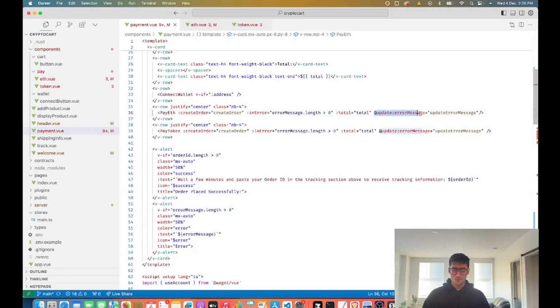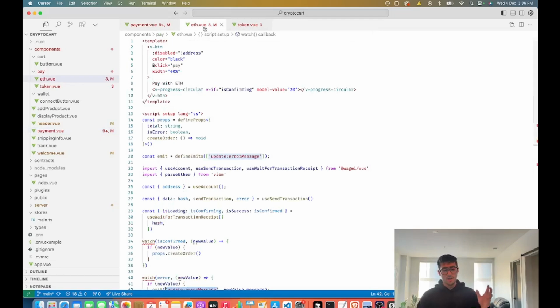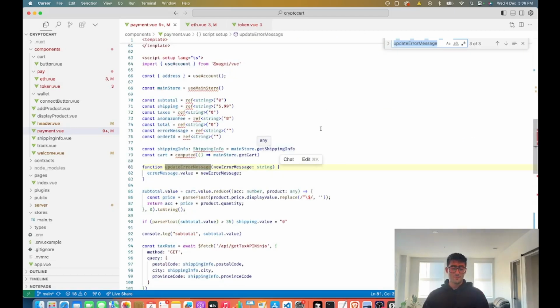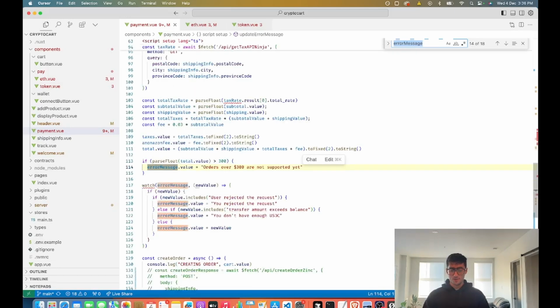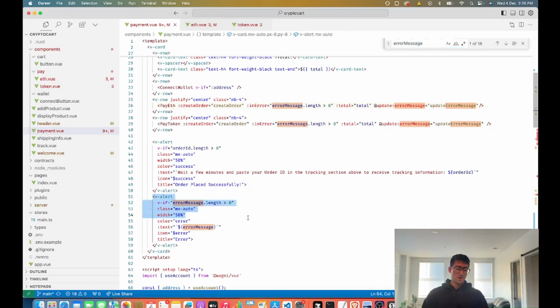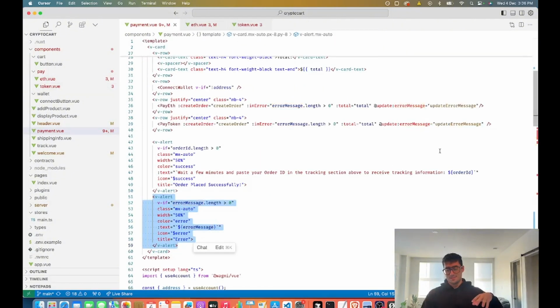So this @update-error-message is an event handler. Whenever there's an error in either ETH or token, it's going to propagate upward and then call update error message inside of the payment component, which is going to set the error message. The reason we want to do that in the parent component is so that we can display the message on the page very nicely. So we have all of our error state within the payment component, and if there's an error within any of our specific pay components, it gets propagated upward. And it just leads to a cleaner error state management system.